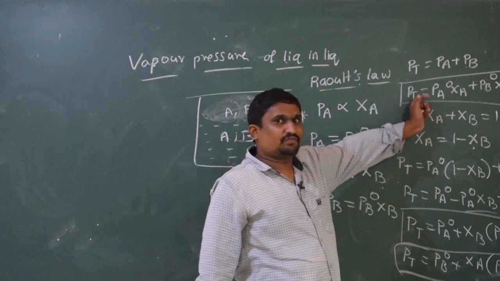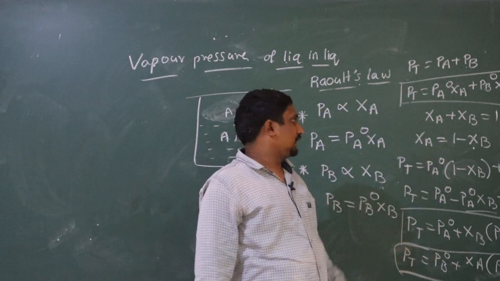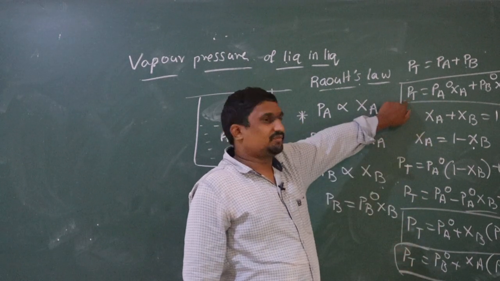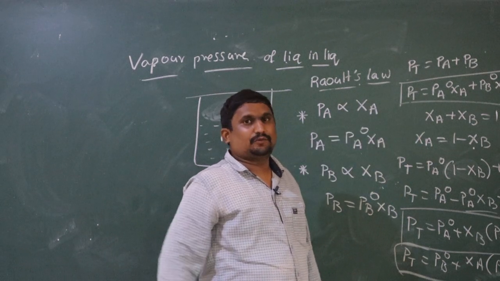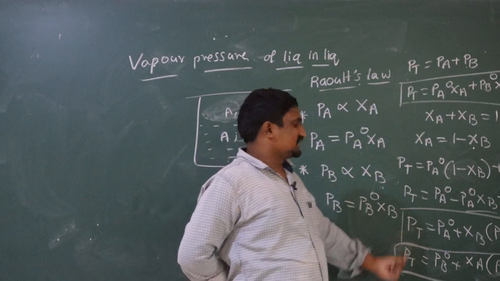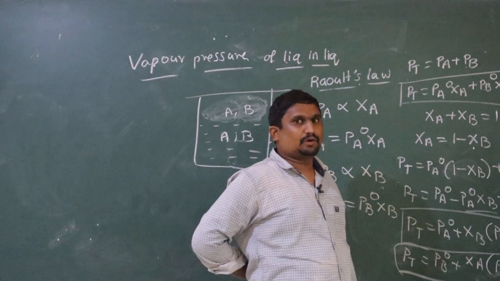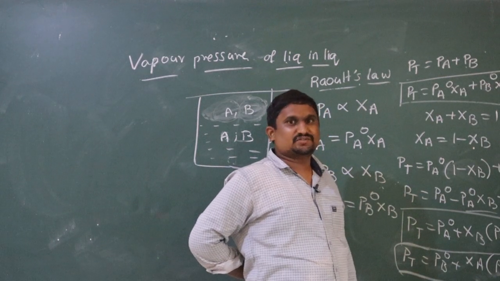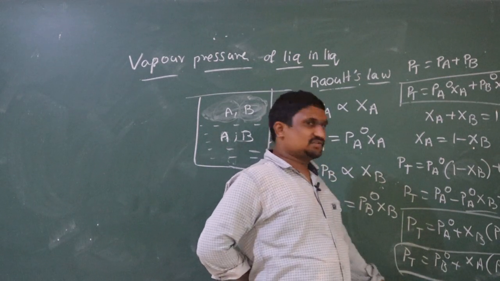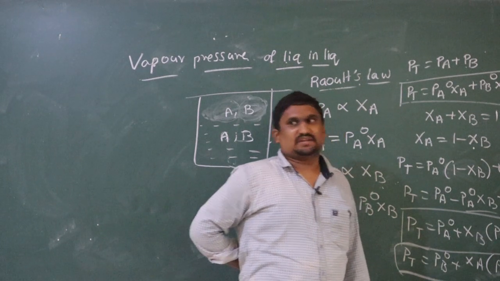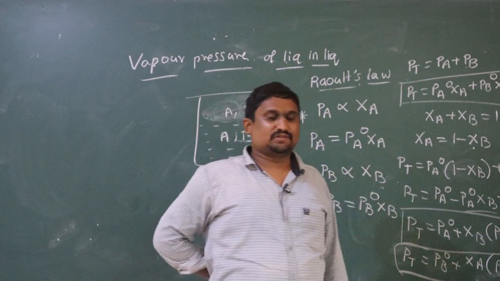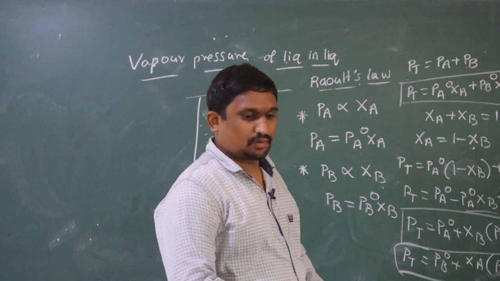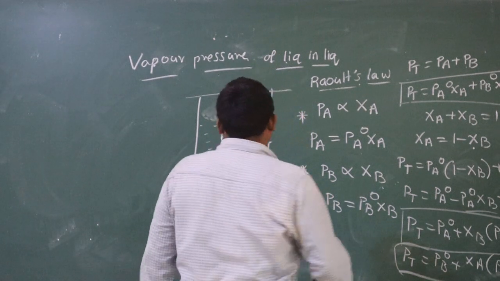These are the three formulas we are getting for Raoult's law for liquid in liquid type of solution. First formula: PT is equal to PA naught into XA plus PB naught into XB. Second formula: PT is equal to PA naught plus XB into (PB naught minus PA naught). And third formula: PT is equal to PB naught plus XA into (PA naught minus PB naught). Next thing.